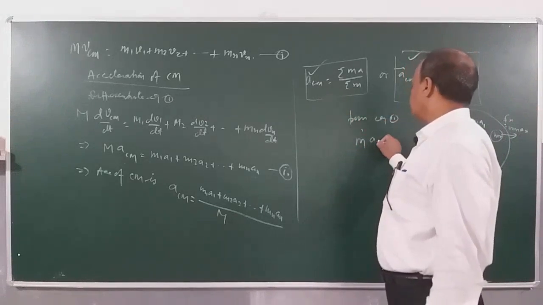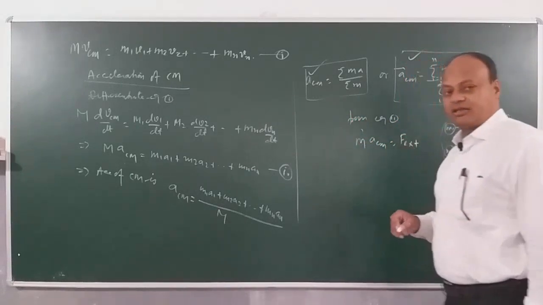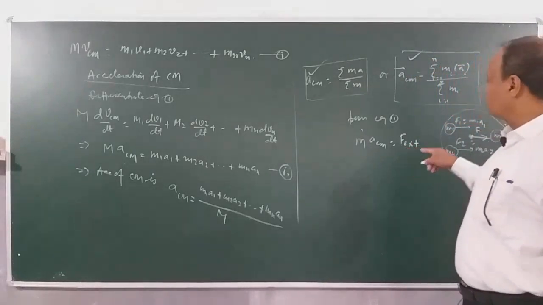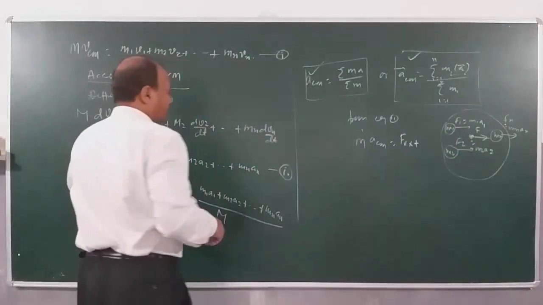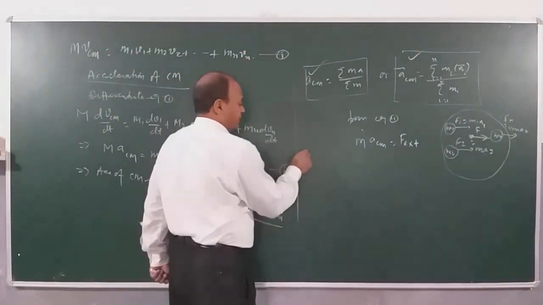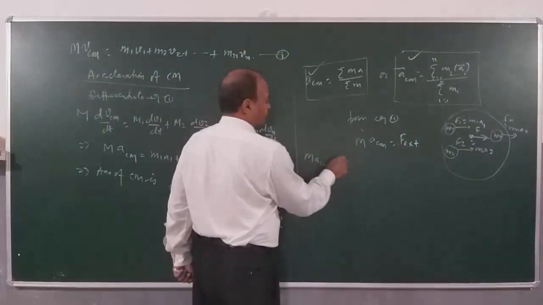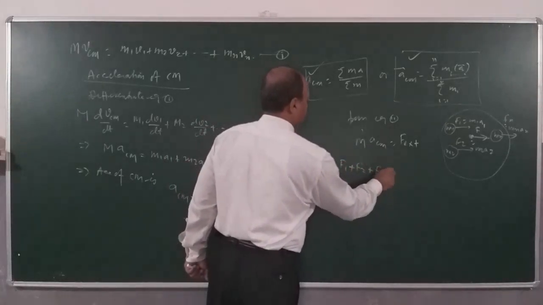So we conclude from equation 2, m into a_CM is how much? F external, because if I add up all these forces, we get m into a_CM equal to F1 plus F2 plus F3 and so on.